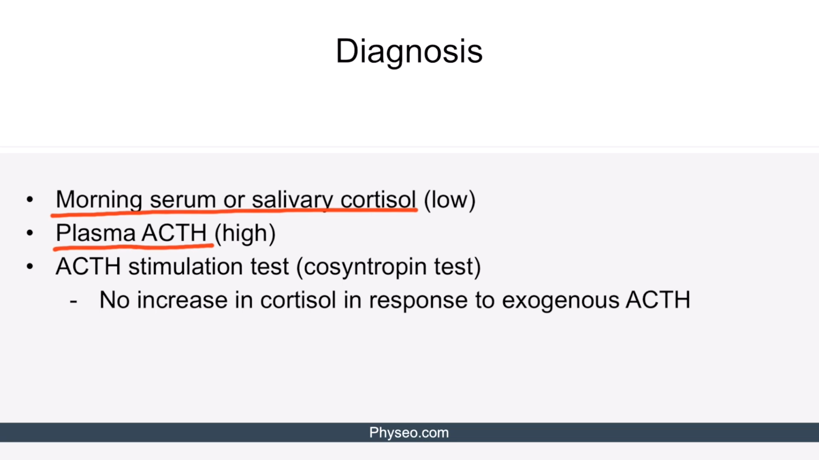Lastly, clinicians may order an ACTH stim test, also known as a cosyntropin test. During this test, clinicians give the patients exogenous ACTH and then measure the serum cortisol levels. In patients with functional adrenal glands, exogenous ACTH will stimulate them to produce more cortisol, leading to an increase in serum cortisol. In patients with primary adrenal insufficiency, on the other hand, there will be little to no increase in serum cortisol in response to the exogenous ACTH.